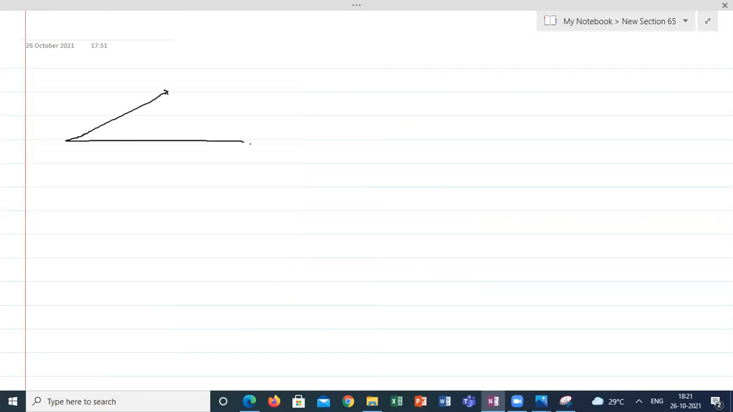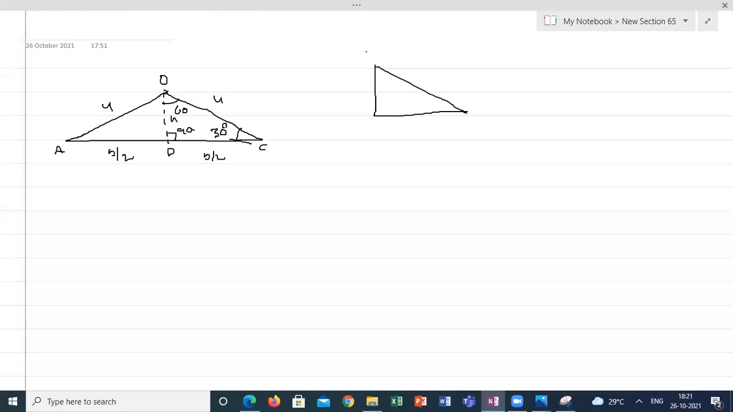The triangle is looking like this. O, A, C, and I'm taking a vertical. This is D, and this is 4 centimeter, this is 4 centimeter. This is H. This is B by 2, this is B by 2. Correct? This whole angle is 60, this is 90, and this is 30. I'm taking one particular triangle here, ODC, and the angle is 30. I know only this length. And this is H, this is base by 2, half of the base.